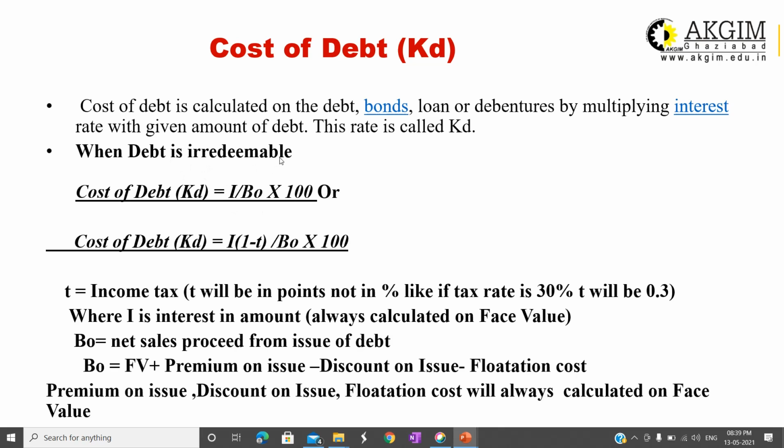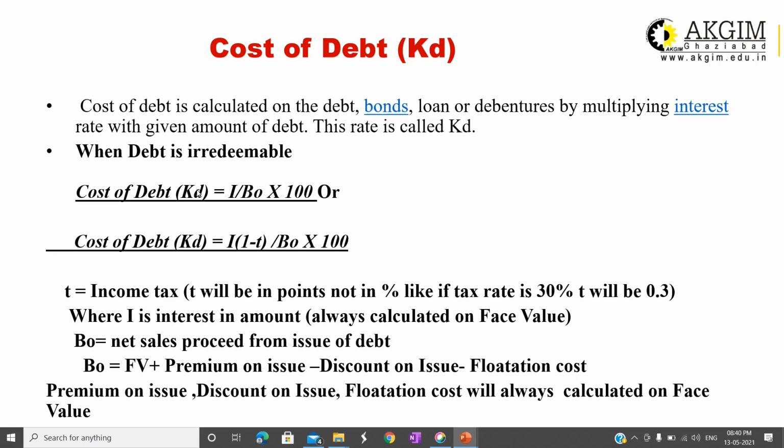So if the debt is redeemable or irredeemable, suppose it is a debenture and the debenture is irredeemable. Irredeemable means it will not be redeemed, right? You can say that the maturity value is infinite. In that case, cost of debt KD is equal to I upon B naught into 100, multiplied by 100 to make it a percentage.